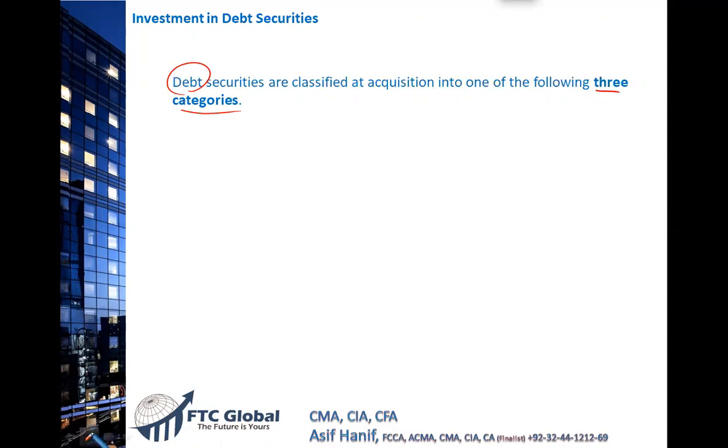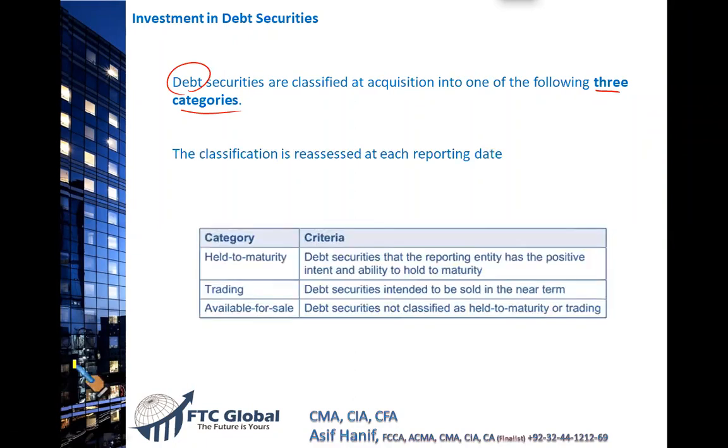Let us discuss them briefly, and then we will see how we do the accounting for these categories. The first category is held to maturity. You hold these investments, these redeemable preferred stock or collateralized debt obligations, till the time they mature, up to 5 years, up to 10 years, whatever the maturity period might be.